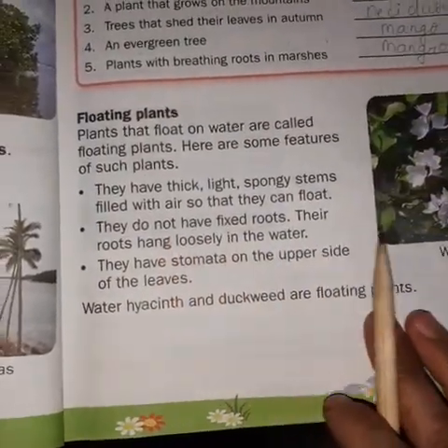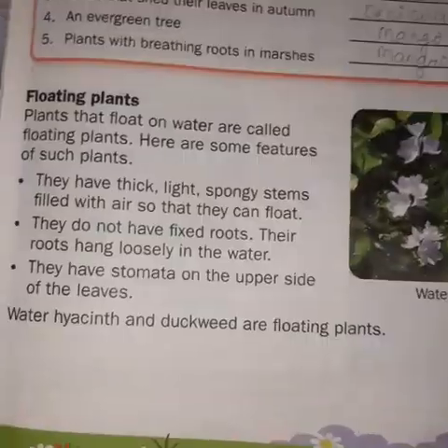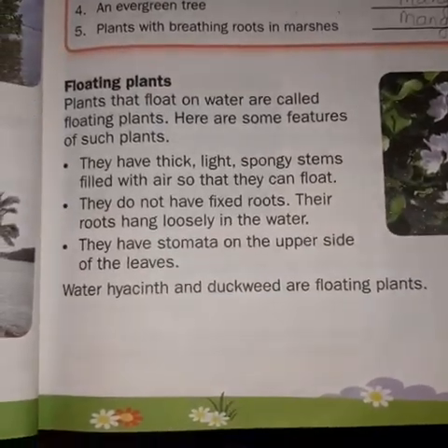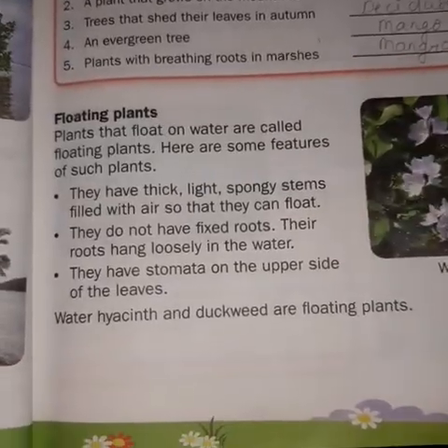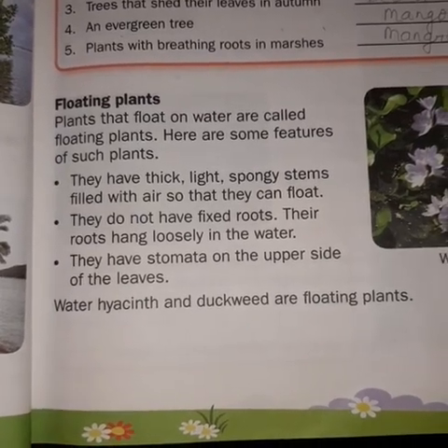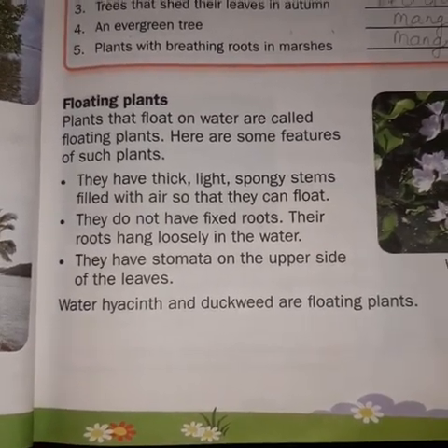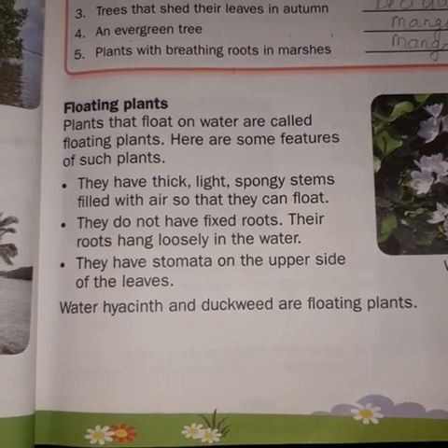Now we will discuss the floating plants. What are the floating plants? Plants that float on water are called floating plants, which have the capacity to float on water. Here are some features of such plants. What are the features of these floating plants? They have thick, light, spongy stems filled with air so that they can float.